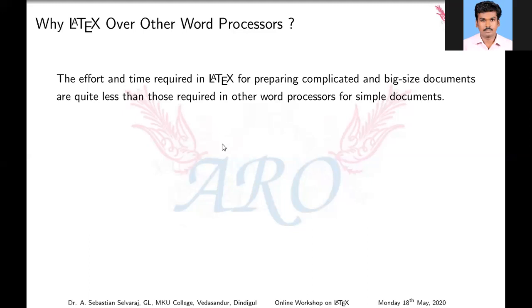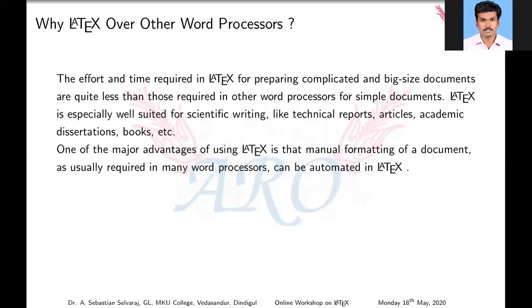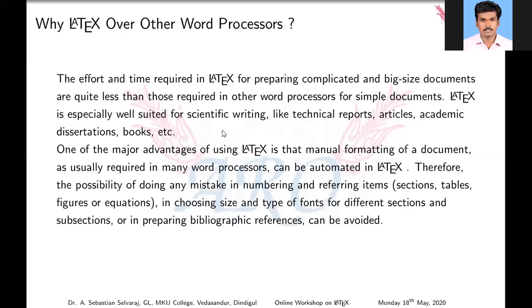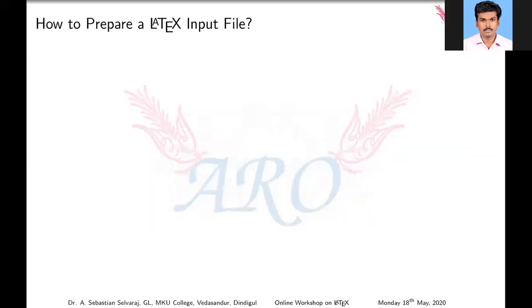But in LaTeX, it takes only minimum duration. One of the major advantages of using LaTeX is that no manual formatting is needed. It automatically completes the works, for example cross-referencing, references, tables, and so on.